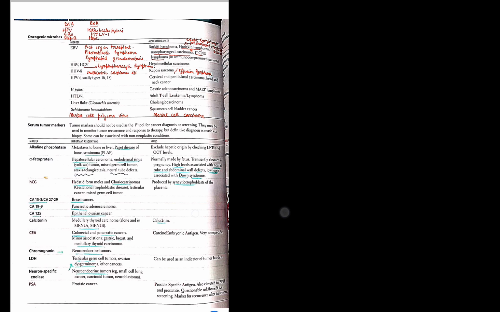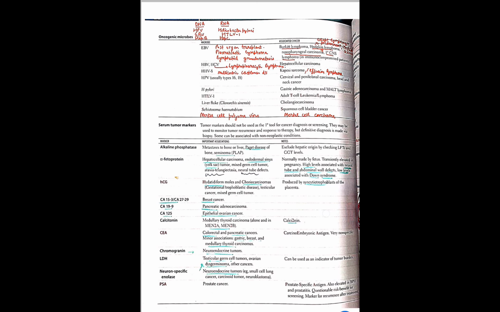So once again, we will be revising the tumor markers. Alkaline phosphatase, Paget disease, seminoma. AFP, hepatocellular, neural tube, ataxia telangiectasia, and abdominal wall defects. HCG, hydatidiform mole and choriocarcinoma. 15-3, 27-29 breast, 19-9 pancreatic, 125 ovarian, calcitonin, medullary thyroid, CEA, non-specific, chromogranin, NSE, these are neuroendocrine.